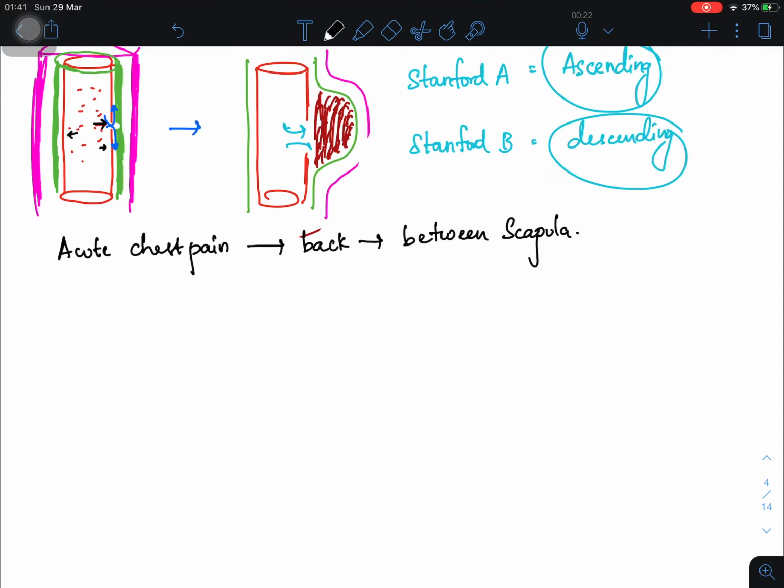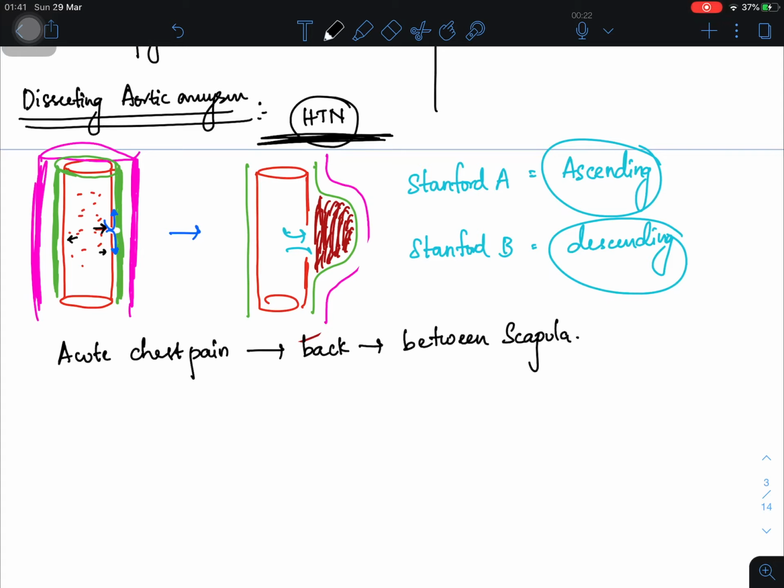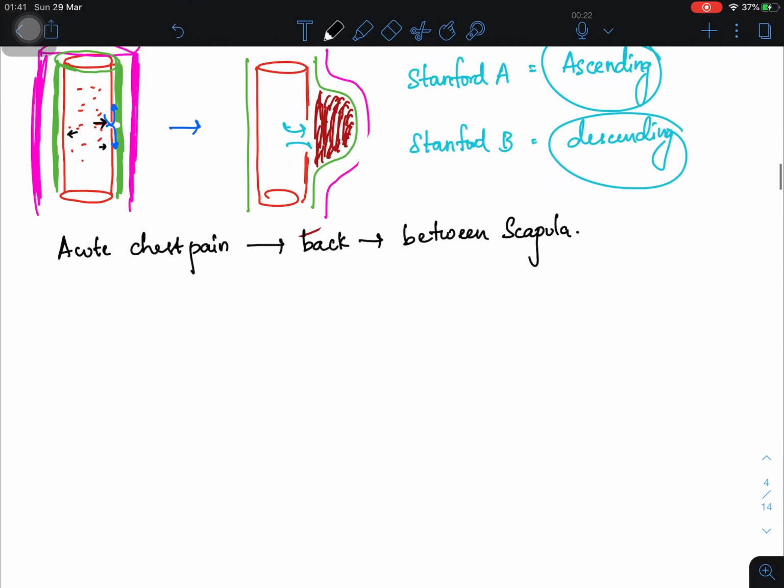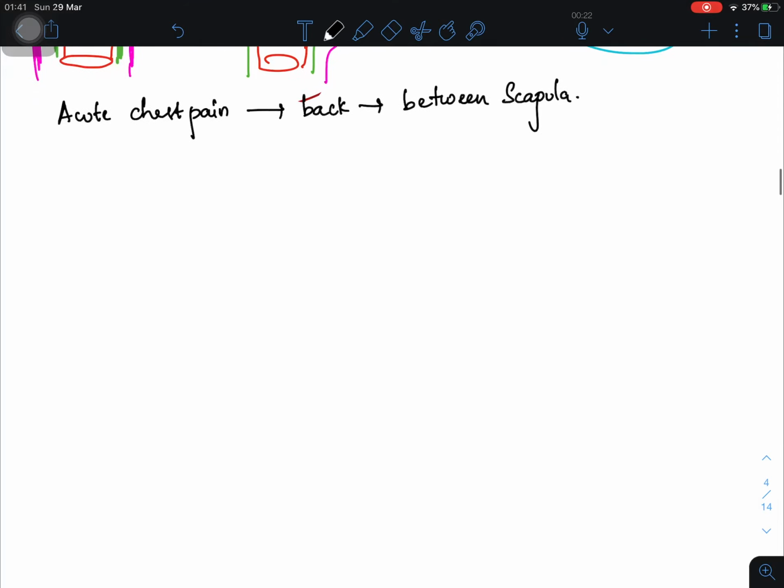Now in this patient with dissecting aortic aneurysm also, there is acute chest pain. I can think of spontaneous pneumothorax, I can think of pulmonary embolism, but most commonly spontaneous pneumothorax. To rule out any type of pneumothorax, what is the first thing I do? I do a chest X-ray, a CXR.